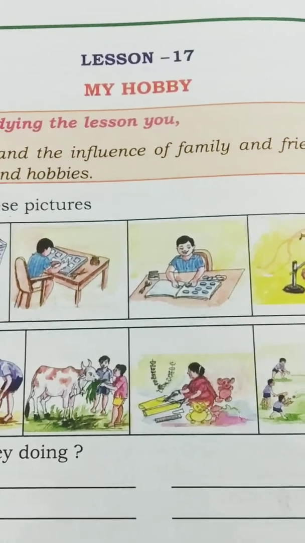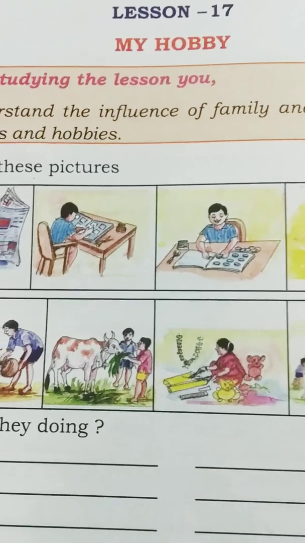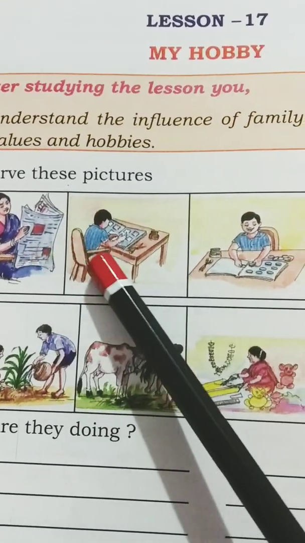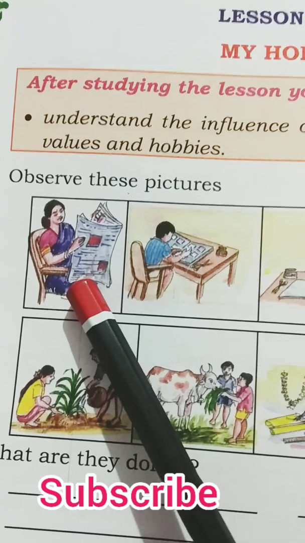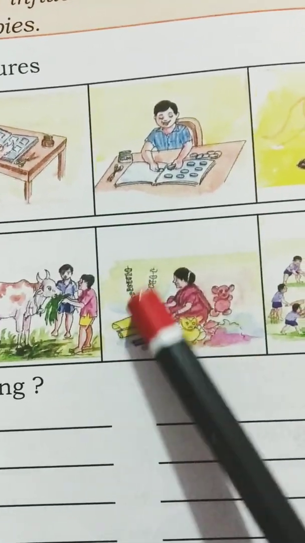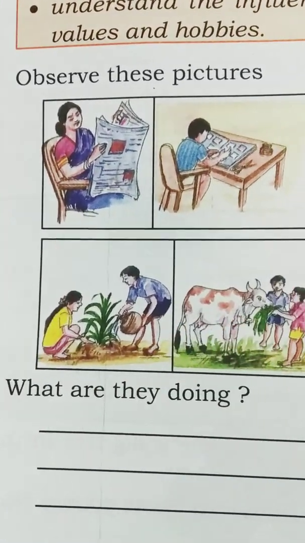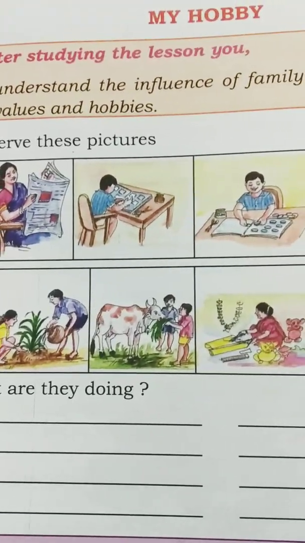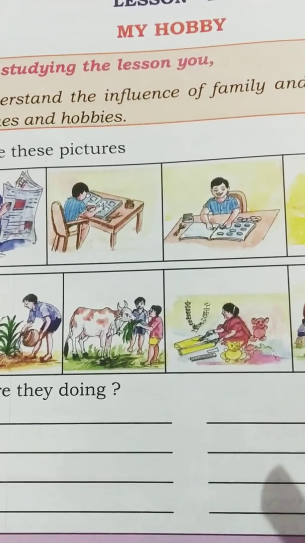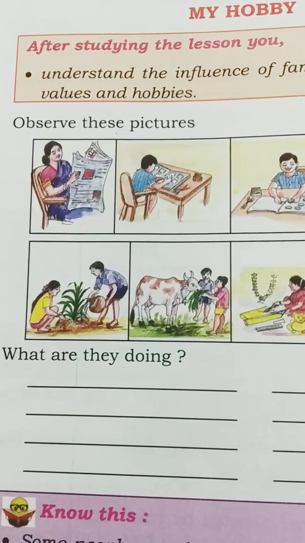First, we should know what a hobby is. What is a hobby? A hobby is an activity that we do in our free time. See here, in our free time with an interest. See what this lady is doing, reading a newspaper. What is he doing? Collecting some pictures, stamp collection, maybe coin collection. See, singing, playing, art and craft, making toys, giving food to the animals, planting. These are all called hobbies: in our free time, with interest. If we are doing any work with interest, that is called a hobby.